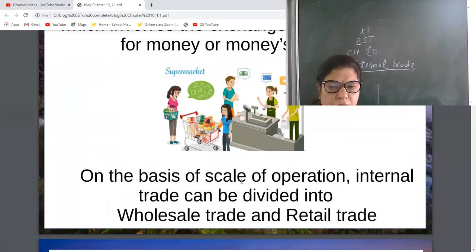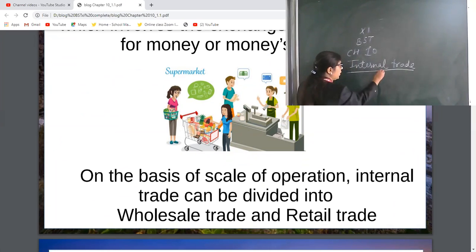Now, on the basis of scale of operation, means level of working, large scale, small scale, internal trade can be divided into wholesale trade and retail trade.